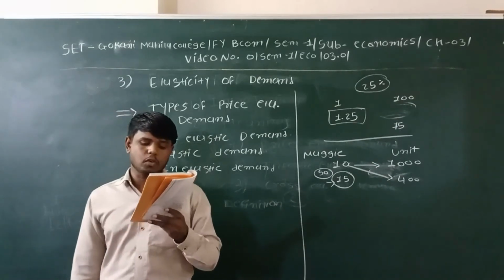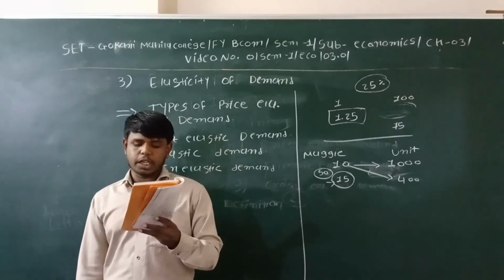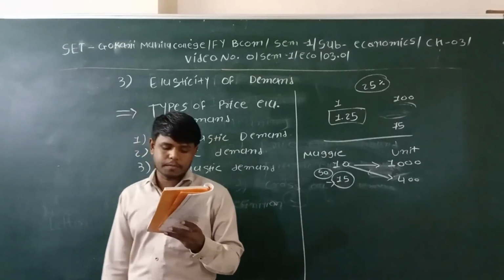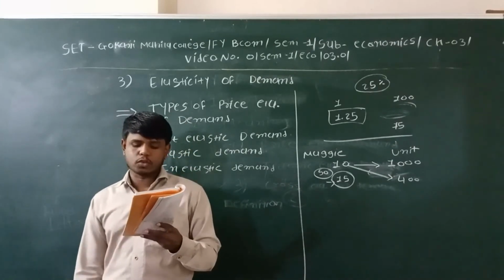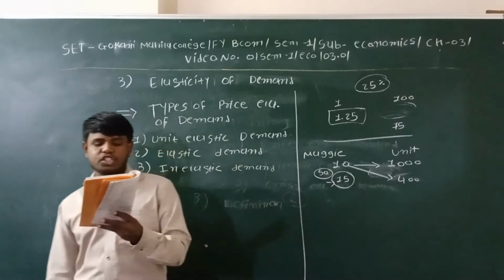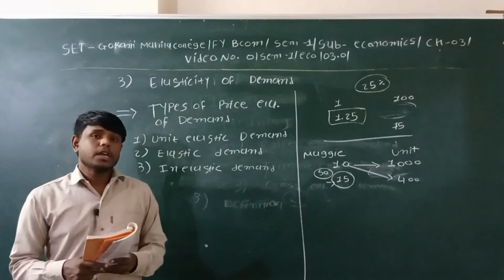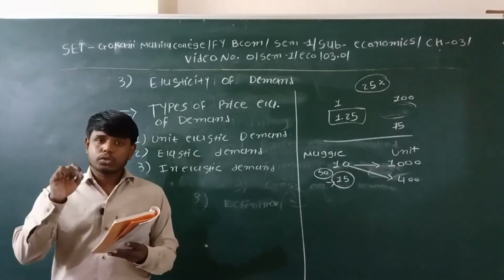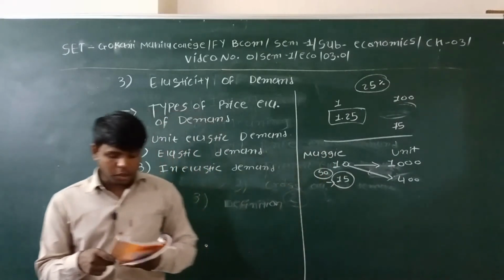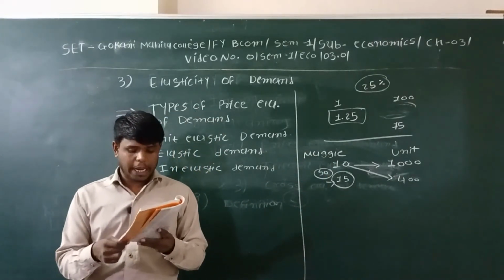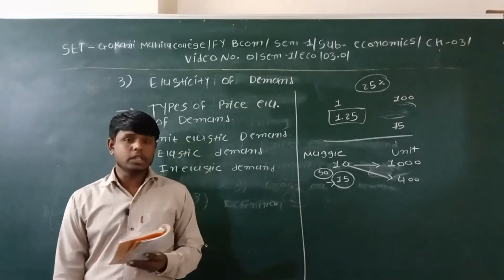For example, if there is a 50% increase or decrease in price, but the percentage change in demand is 25%, it is called inelastic demand, or elasticity of demand less than 1. It is the opposite of the previous type of demand. When the change in price is higher than the change in demand, it is called inelastic demand.